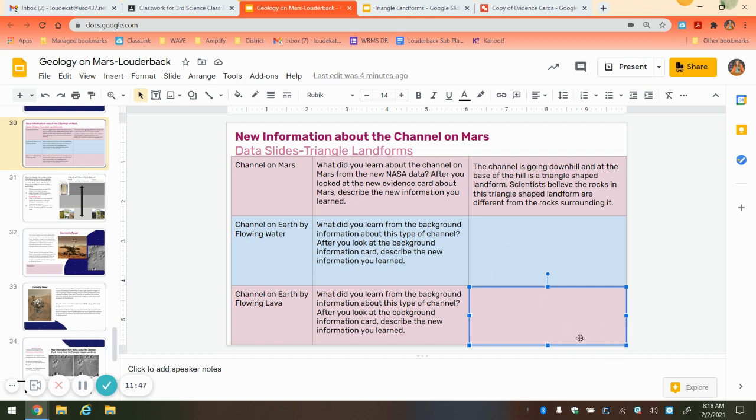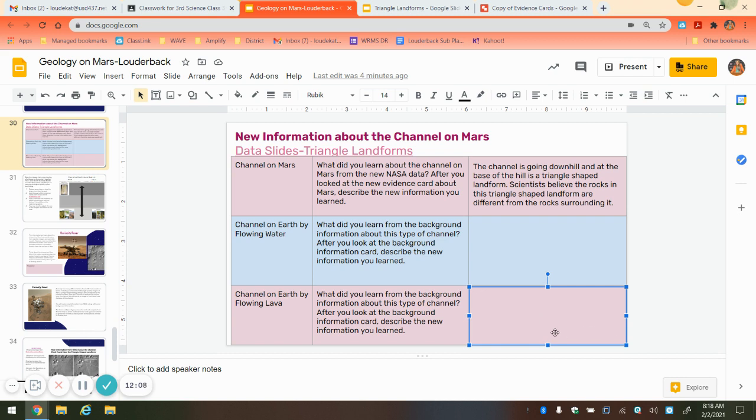Which is magma that's reached the surface and cooled. So these rocks are black in color, they're a little bit more porous, so they're a lot different than sedimentary rocks. So that's the other key thing here, is that channels created by flowing lava have a smaller base and have lava rocks.